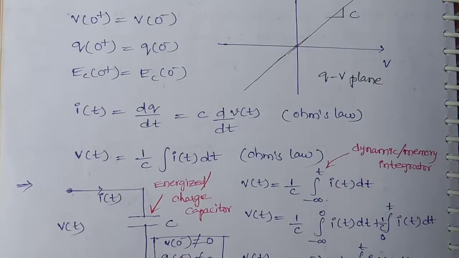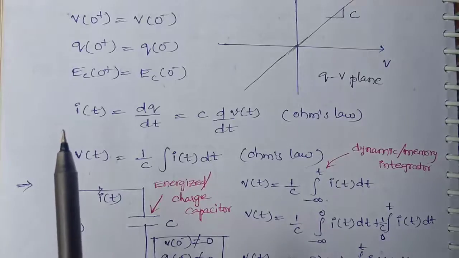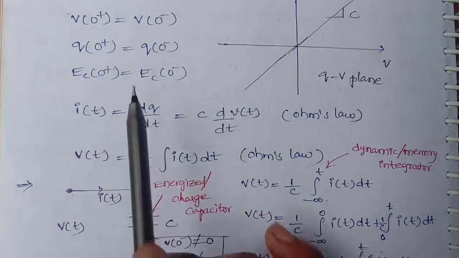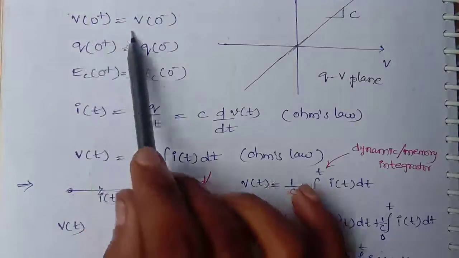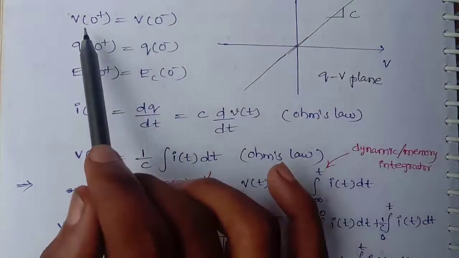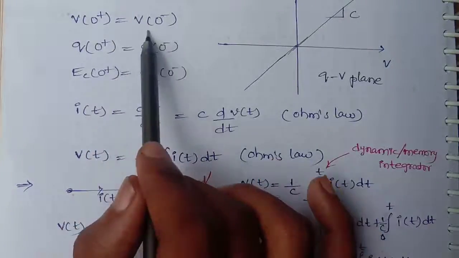Now we are going to discuss types of capacitors. Before going to discuss types of capacitor, you need to remember one very important point, that is capacitor does not allow sudden changes in voltage. That means V of 0 plus is equal to V of 0 minus.